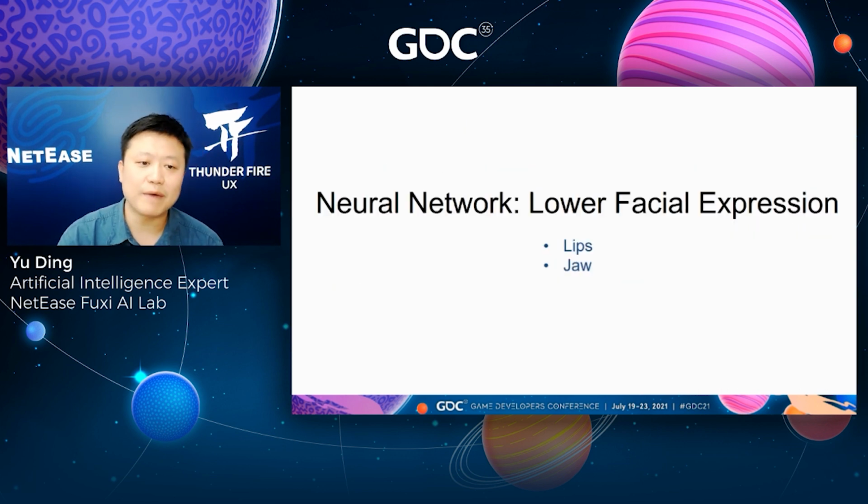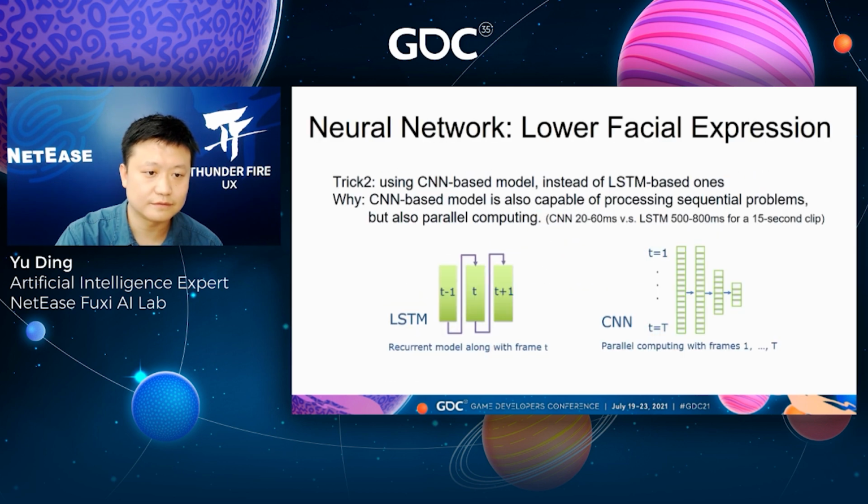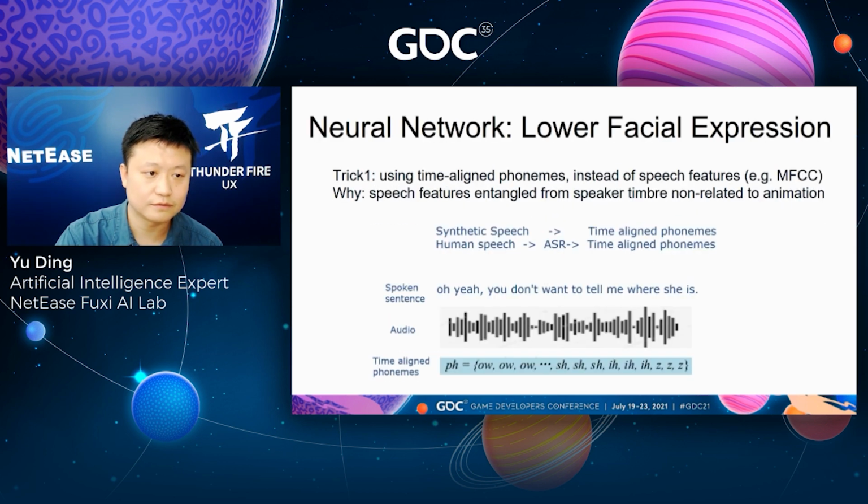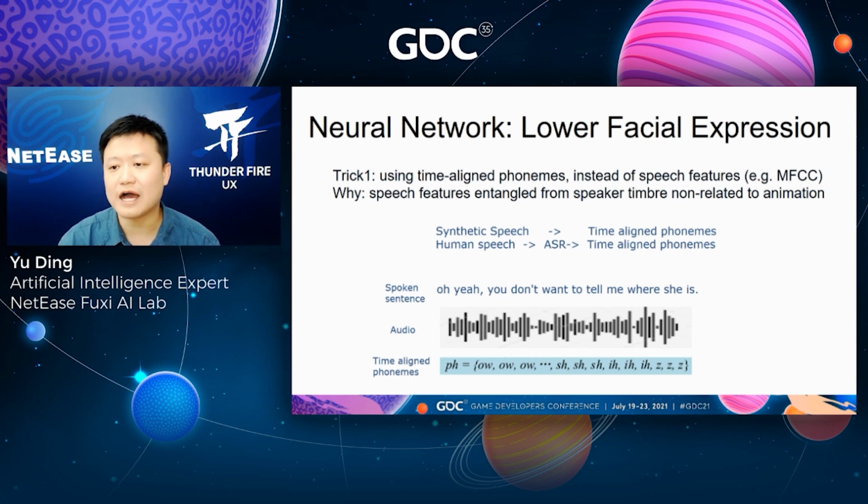Let's talk about the lower facial expression first, involving lips and jaw. I think some of you may be familiar with this topic. Reviewing most of the published work, speech features are often used as input to synthesize mouth animations. Of course, speech features contain full information.